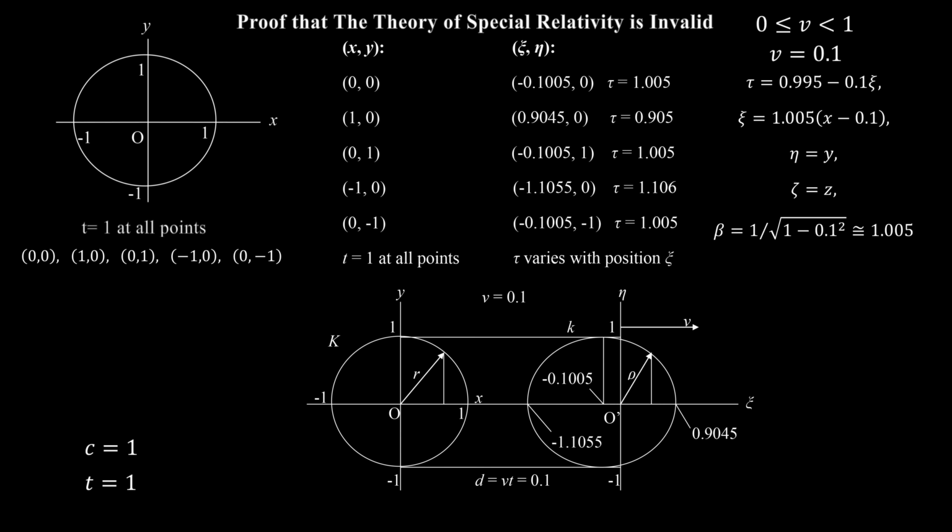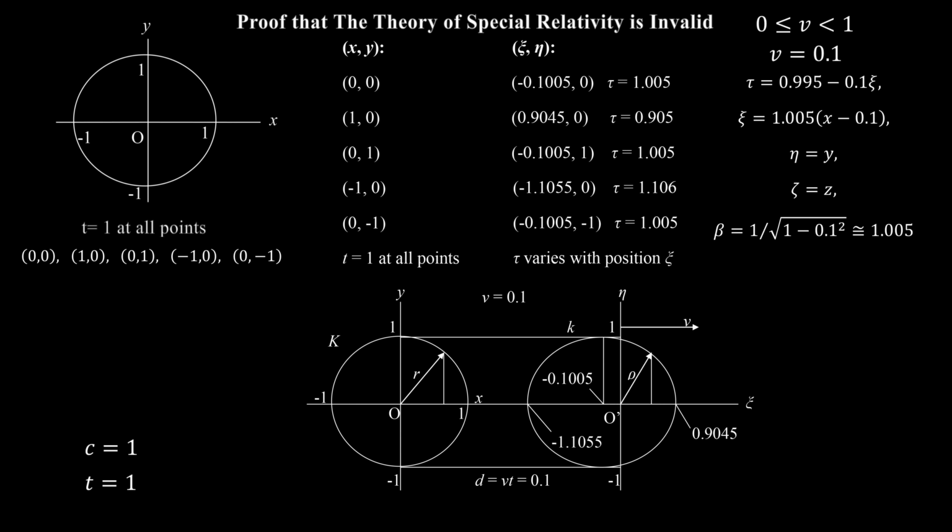Note that the wavefront in the moving system is not a circle. It is a translated ellipse, and its center is not at the origin of the moving system, but at the point with coordinates ξ equals minus 0.1005, η equals 0, which is the center of the ellipse. That is, the center of the expanding circular wave of light in the stationary system, which is also the origin of coordinates of that system, is mapped to the center of the expanding elliptical wave of light in the moving system, which is not at the origin of coordinates of the moving system.